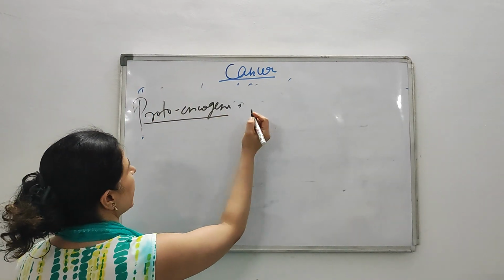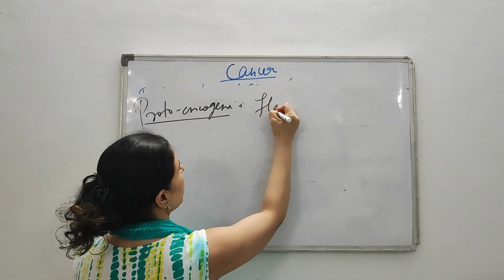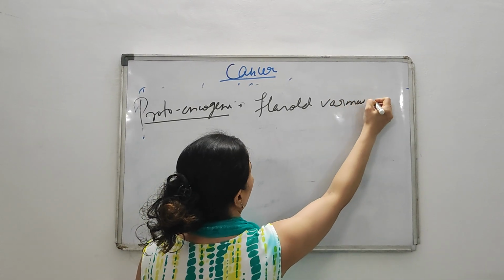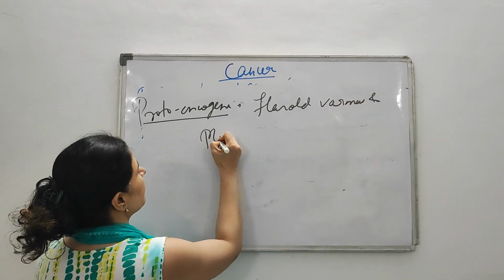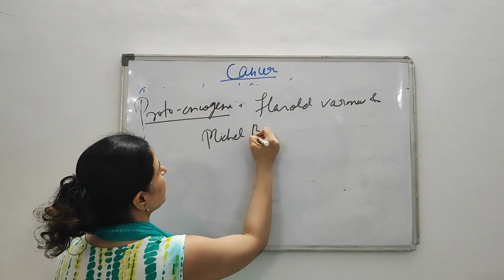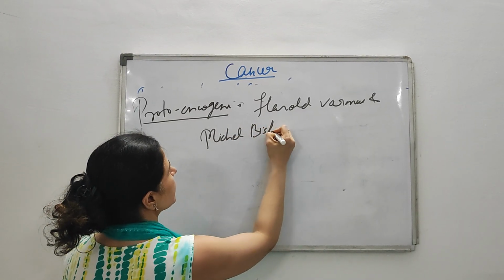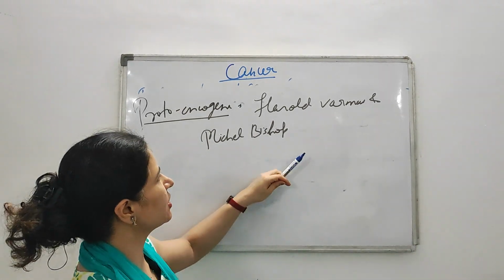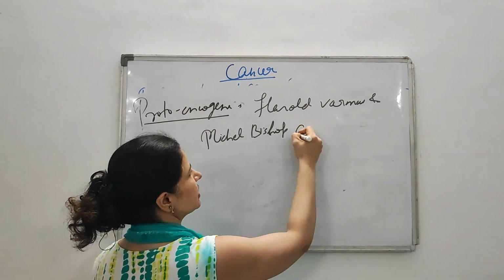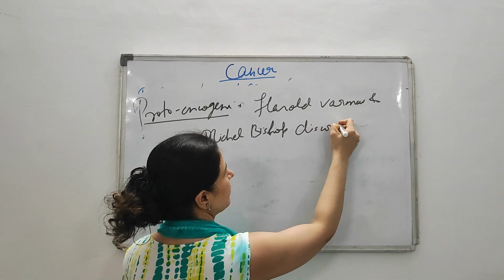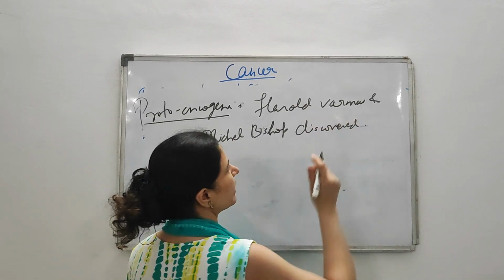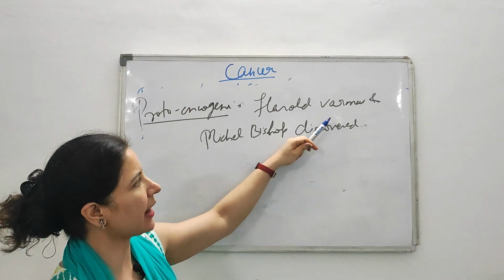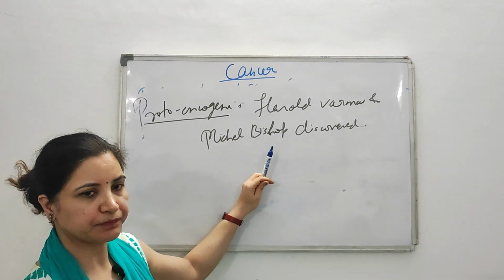So there were 2 scientists named Harold Varmus and Michael Bishop. Harold Varmus and Michael Bishop. These were 2 scientists who discovered these genes first. Okay. Sometimes an MCQ can be asked which 2 scientists discovered the proto-oncogenes. So the names of the scientists are Harold Varmus and Michael Bishop.